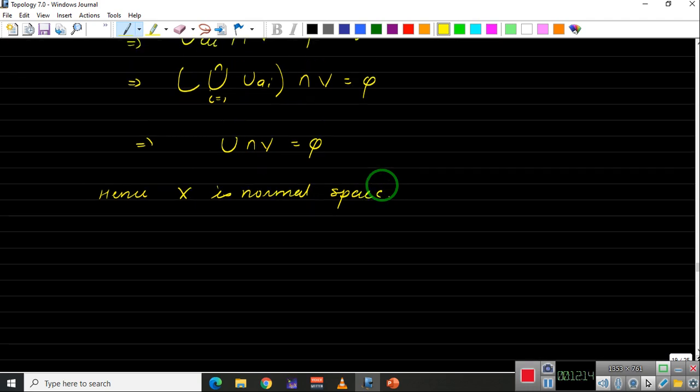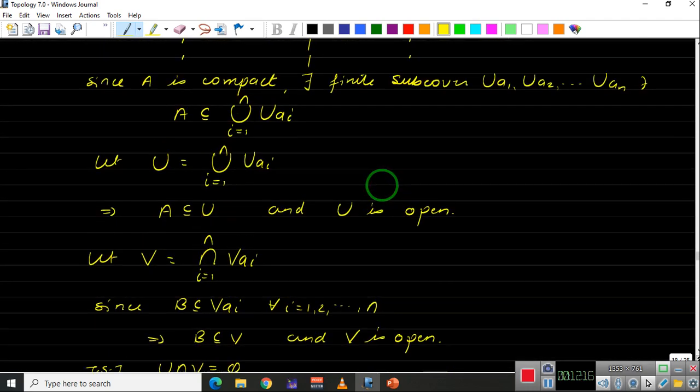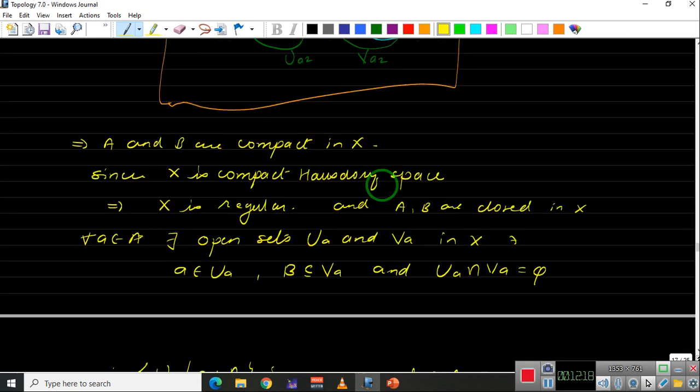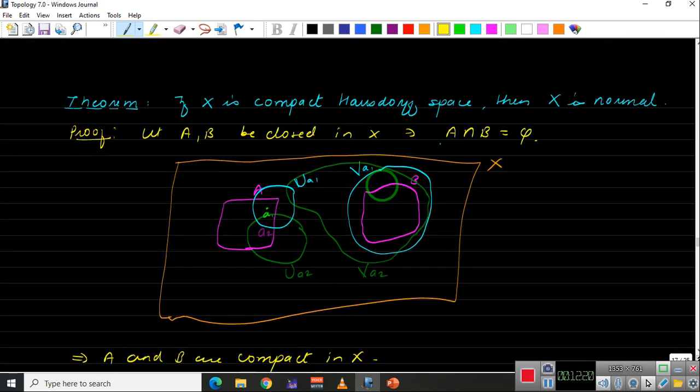We have proved that a compact Hausdorff space is normal. And to prove this, we have used the last theorem. Okay. In the next theorem, we will prove that every regular second countable space is normal. I repeat, every regular second countable space is normal. So see you in the next video.